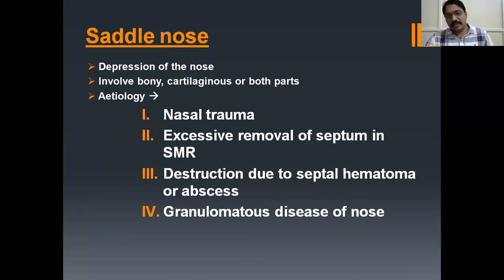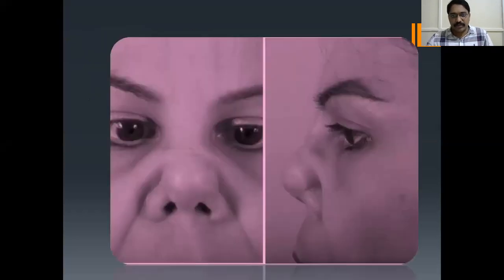What's the etiology of it? It is mainly because of nasal trauma. And excessive removal of septum post-operatively in submucous resection of the nasal septum, and even in destructive lesions like septal hematoma or abscess, and even granulomatous disease of the nose. I will tell you in the next classes what the granulomatous diseases of the nose are. This is a picture showing saddle nose. See, saddle nose deformity.